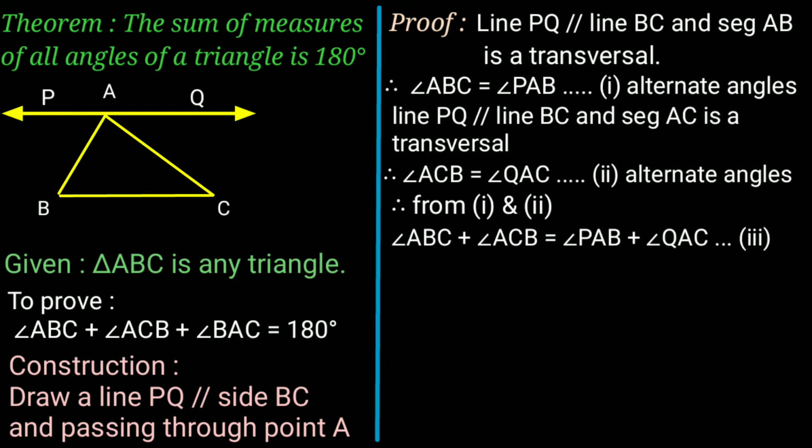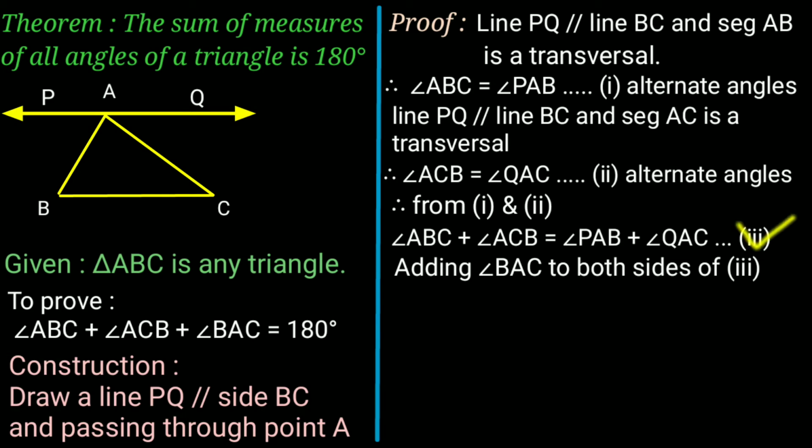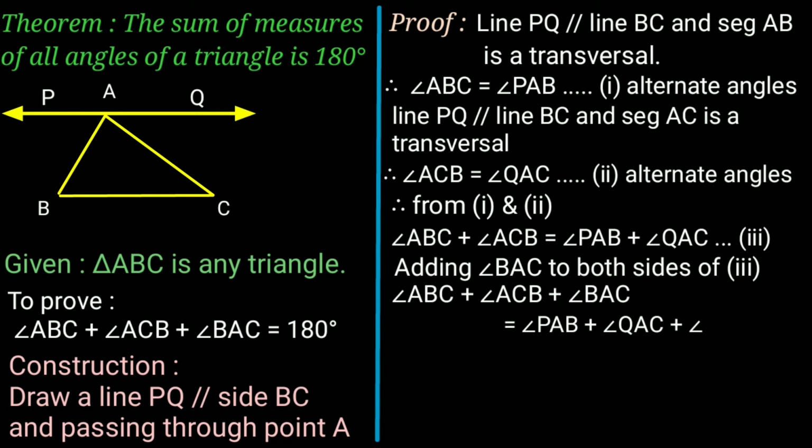This is statement 3. Again now adding angle BAC to both the sides of statement 3, what we get here? Let us see on left hand side. By adding angle BAC, what we get? Angle ABC plus angle ACB plus angle BAC is equal to angle PAB plus angle QAC plus angle BAC. Now let us see, that is equal to angle PAB plus angle BAC, this angle comes here, plus angle QAC.